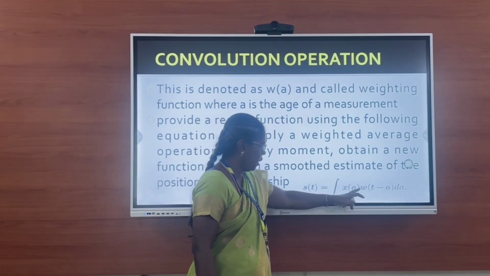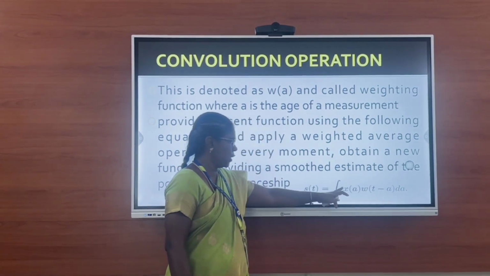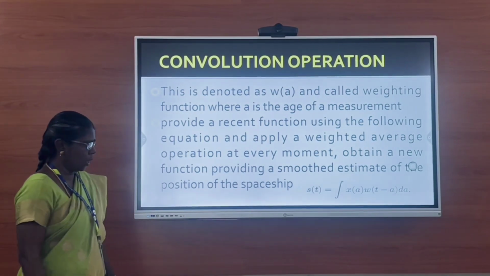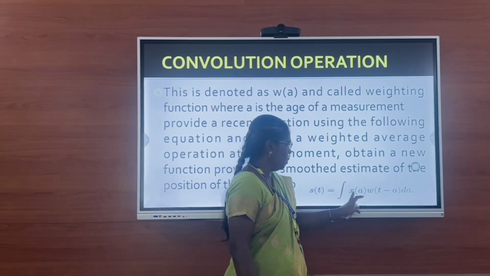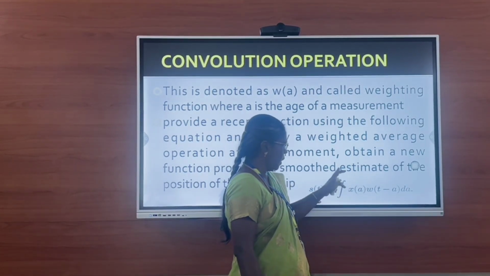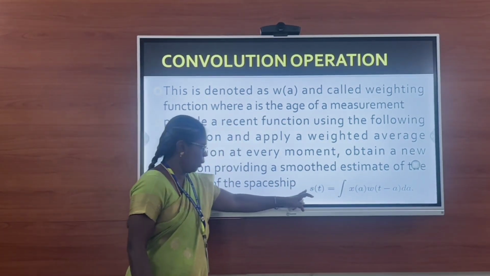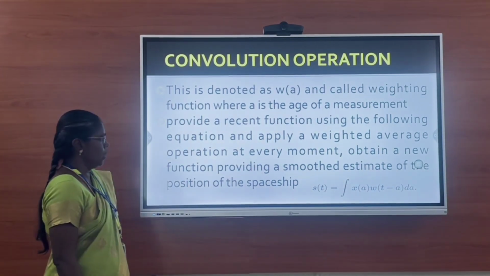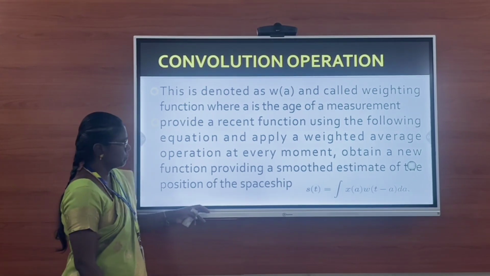Integration of x of a, w of t minus a, d a. w is the weighting function, x gives you the exact location, and we have to find the integration of this value. The limit may exceed, that is, we can change the limit. Finally, we will get a value s of t, which will give you a smooth estimate.